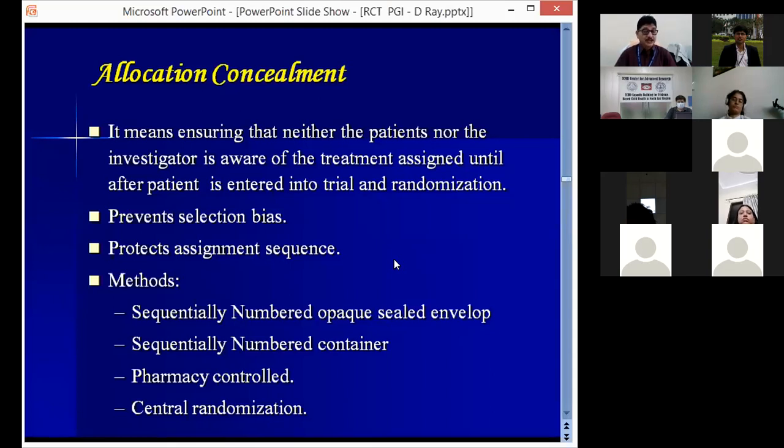Both randomization and concealment can be done together. Suppose somebody else is doing the central randomization. A patient has come to the clinic, and considering your inclusion and exclusion criteria, you have decided this subject is fit to be recruited. Now you inform the person doing the central randomization, and he will say, okay, this new patient, put in the control group or put in the treatment group. So this is about allocation concealment.